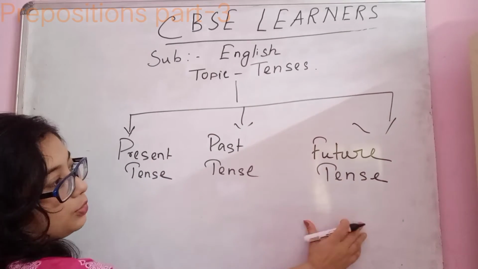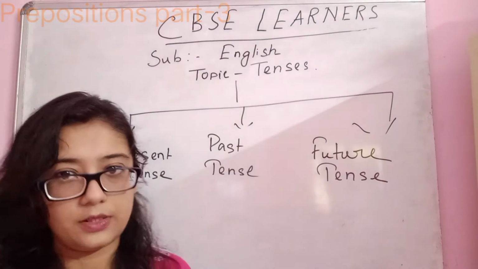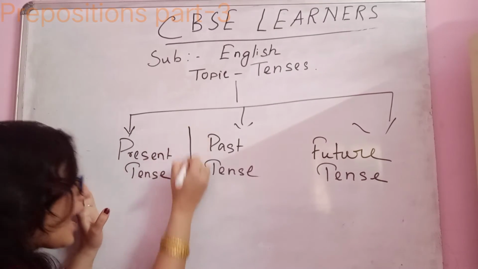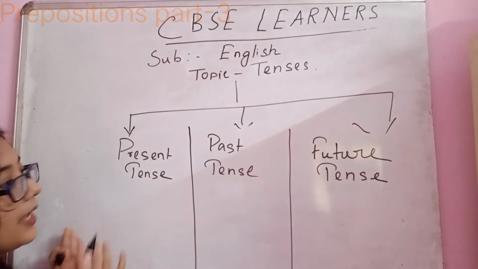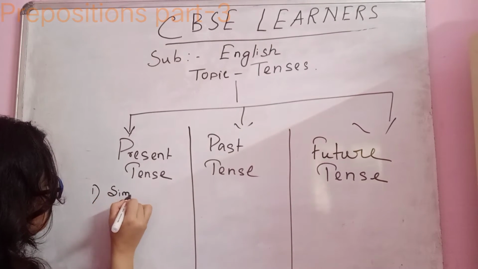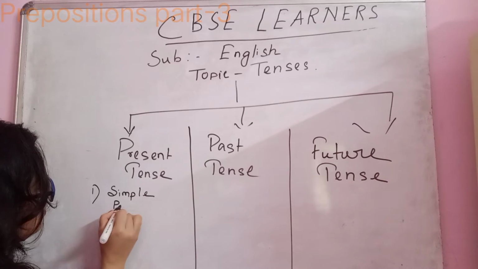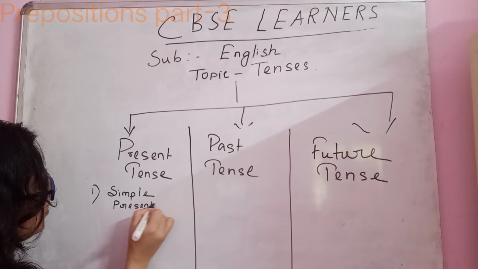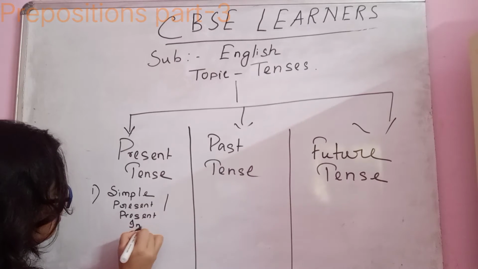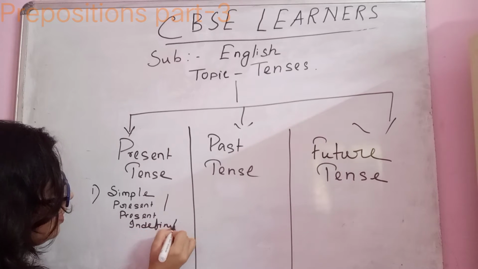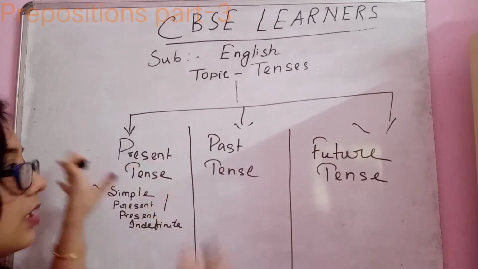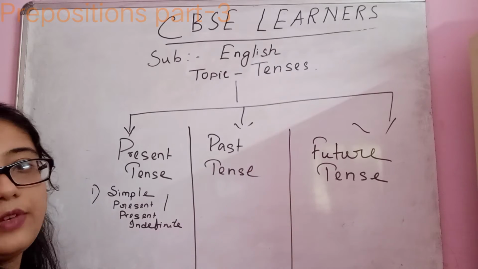I have already explained these three types, but not in detail. So these primary tenses can be further divided into simple present, or present indefinite.